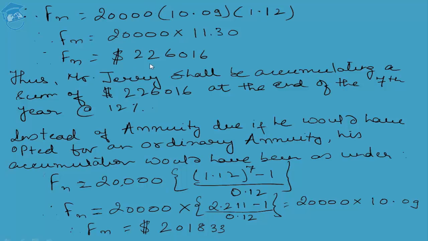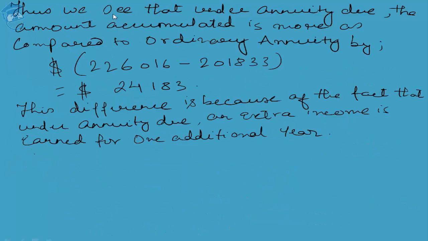Under the case of annuity due, the total accumulated amount happens to be 2,26,016 USD, while in the case of an ordinary annuity, investments would have grown up to 2,01,833 USD. Thus under annuity due, the amount accumulated is more than the ordinary annuity by 24,183. This difference is because under annuity due, one extra year of income is earned through the entire stretch of the 7 years for which Mr. Jerry has chosen to deposit his money as an annuity due rather than an ordinary annuity.